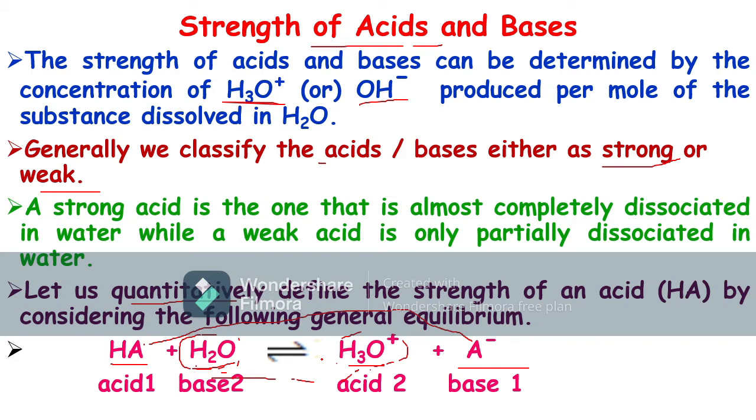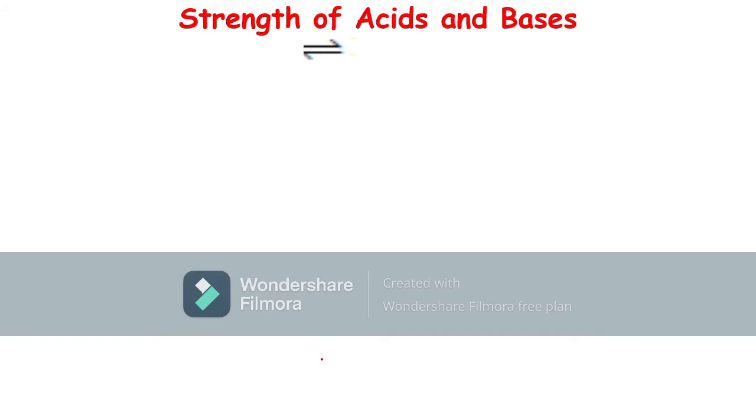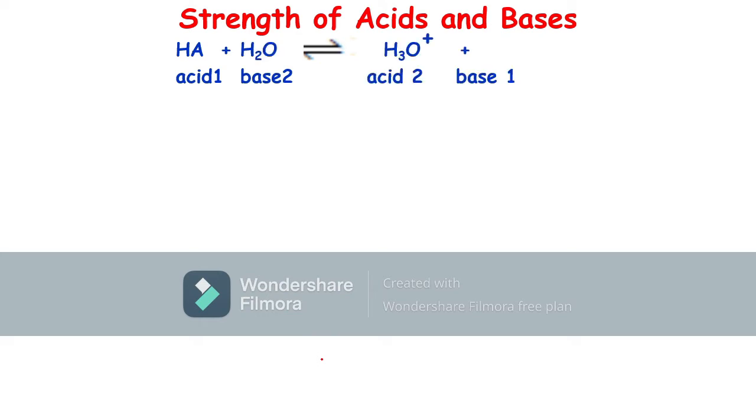For this general equilibrium reaction, we can write the equilibrium constant for the above ionization reaction. We know that the equilibrium constant is denoted by K. So what is the equilibrium constant? It is the concentration of product divided by the concentration of reactant.